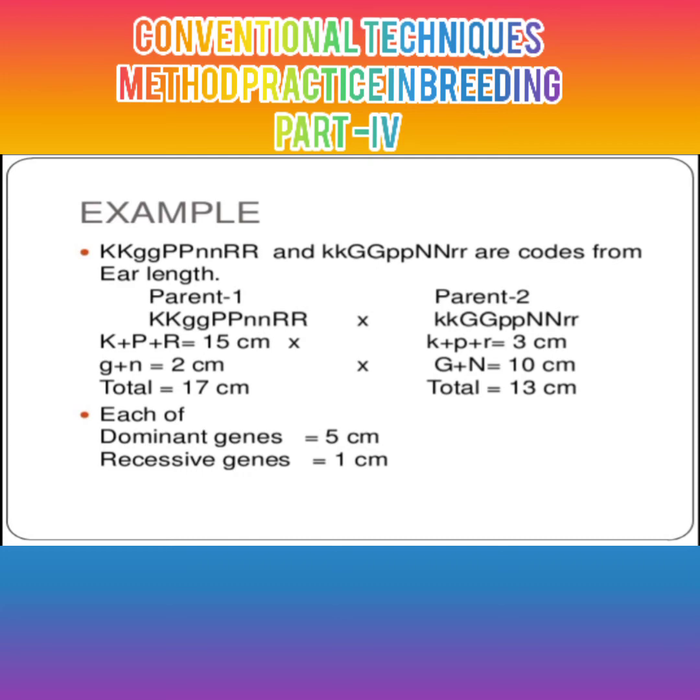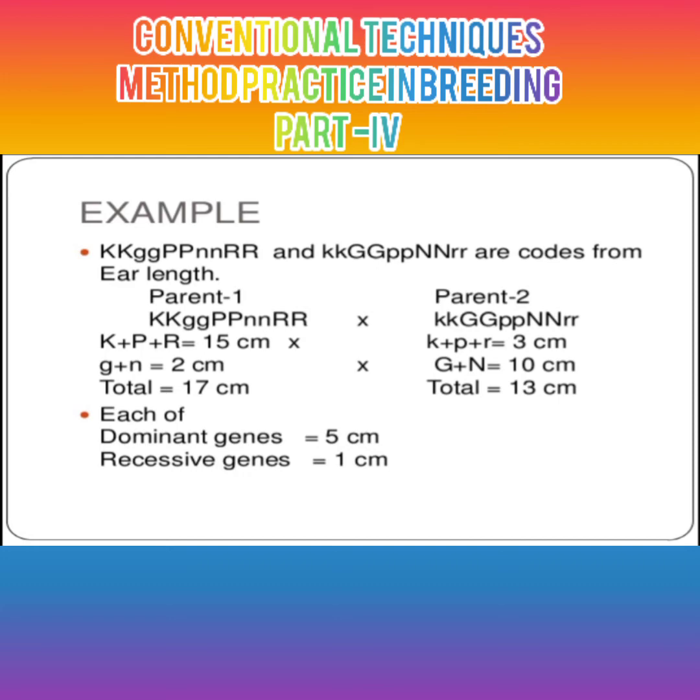Here is another example: capital KK, GG, PP, NN, RR for one parent, and small kk, capital GG, small pp, capital NN, small rr for the other. Now the code for the ear length, for parent 1 and parent 2.